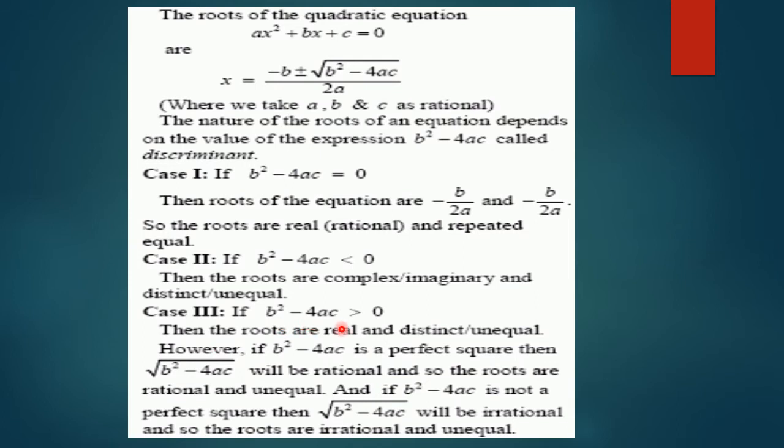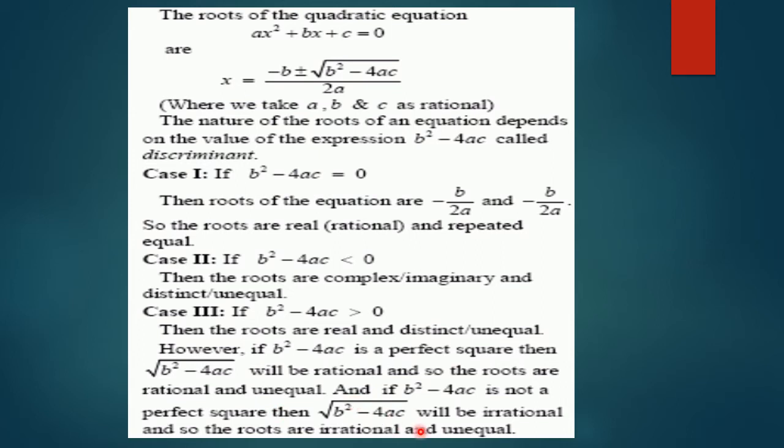If b square minus 4ac is a positive number, then the roots will be unequal, different, real but not equal, two distinct unequal roots. However, if b square minus 4ac is a perfect square, then this radicand will be a rational number, and so the roots are rational and unequal.